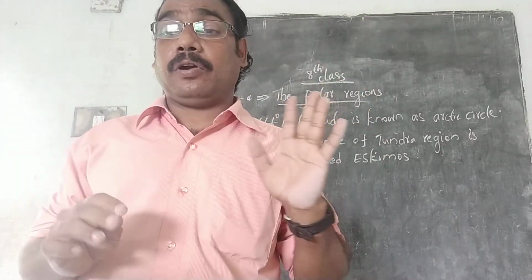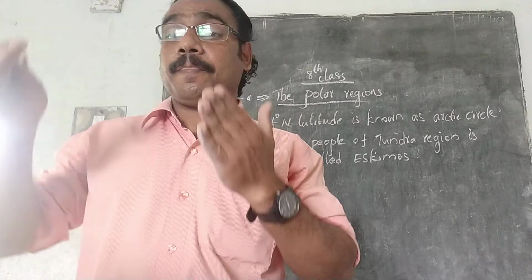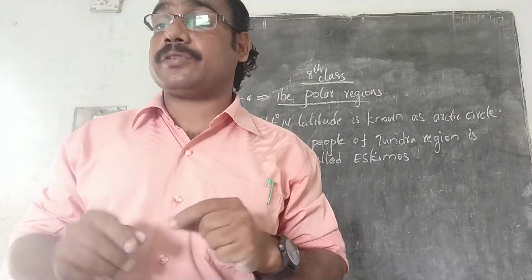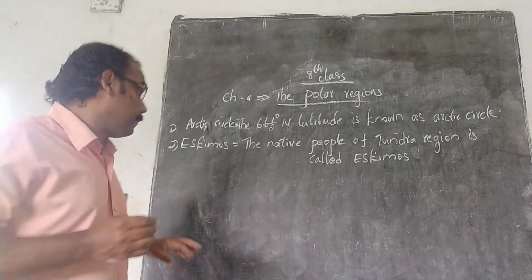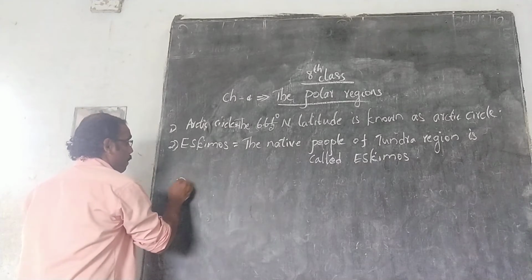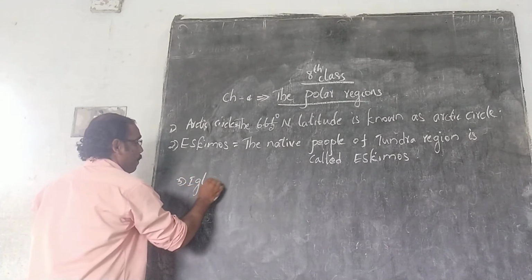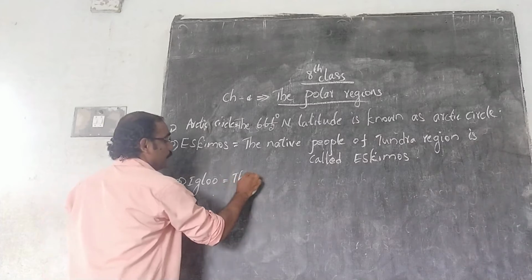Igloo. I already told you. What is the meaning of igloo? Igloo is the house of Eskimos. It is called an igloo. Okay. The house of Eskimos.